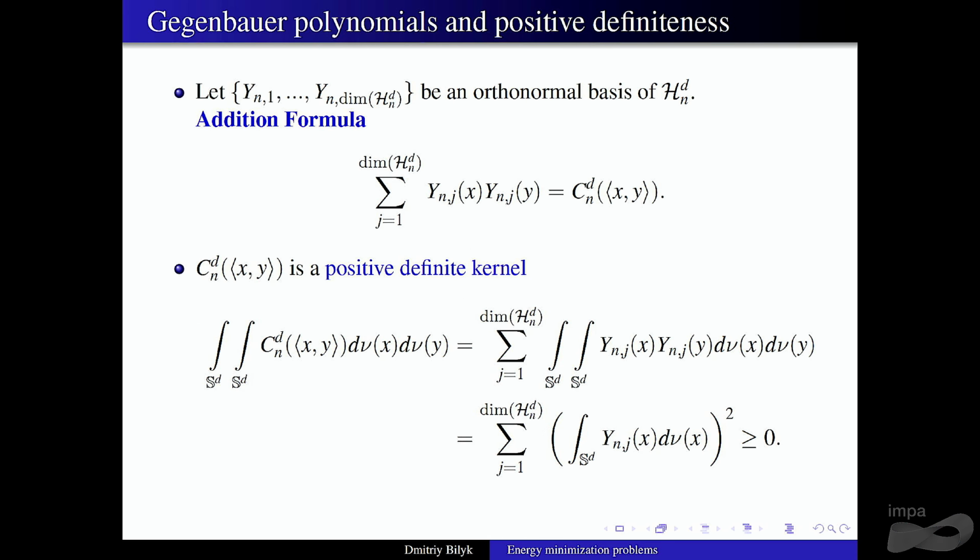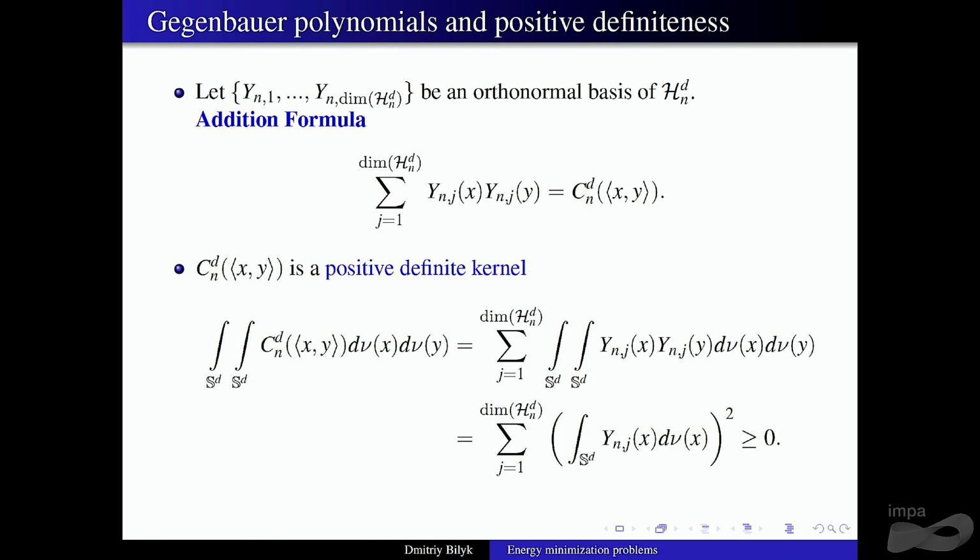The addition formula tells you that Gegenbauer polynomials are going to be positive definite. Whenever you get this tensor product structure, you get positive definiteness almost for free. Let's check that by computing the energy with an arbitrary signed measure. You put the integrals inside, and now this integral just splits into a product of two identical integrals, and so that's non-negative. That's the whole proof. So now you know that Gegenbauer polynomials are positive definite.